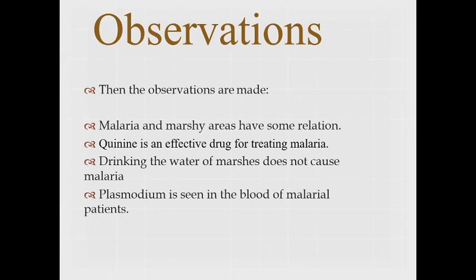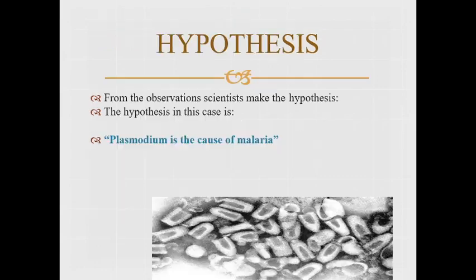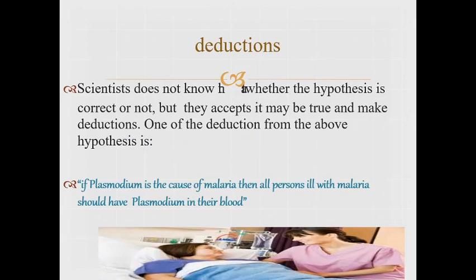Then they saw that plasmodium was present in the blood of the malarial patients. So what happened? They made the hypothesis that plasmodium is the cause of malaria. This was the hypothesis given about malaria: because plasmodium is present in the malarial patients, we say that plasmodium is the cause of malaria. Then deductions were made. Scientists do not know whether the hypothesis is correct or not, but they accept it may be true and make deductions.